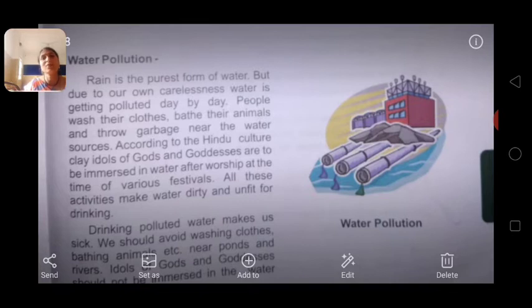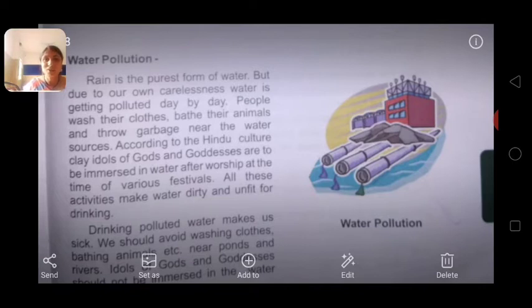Okay, see children, sometimes we are telling and listening to this: if you do best, then you get best. Okay, if you do bad or worst, then you will also get worst. Yes or no? So what is this? What is the meaning of this?